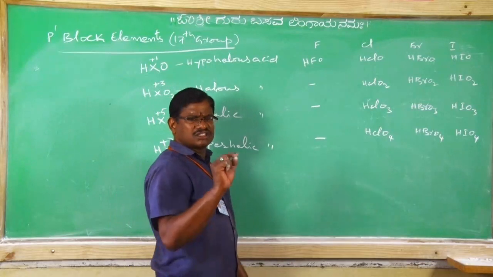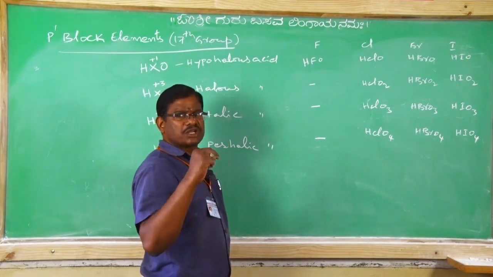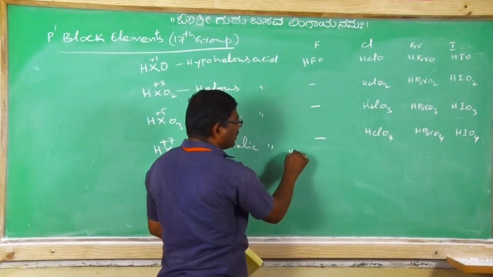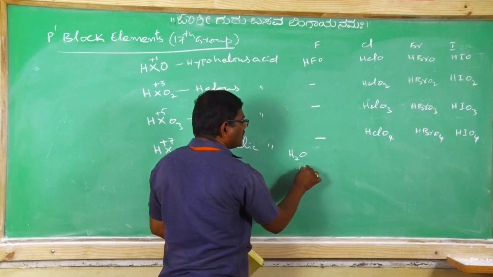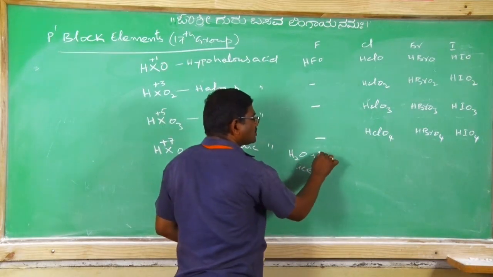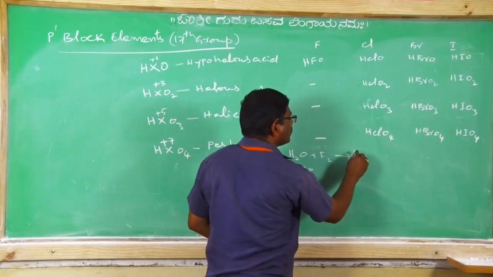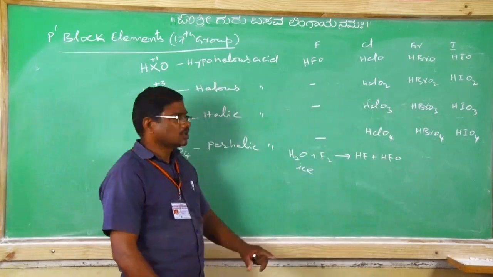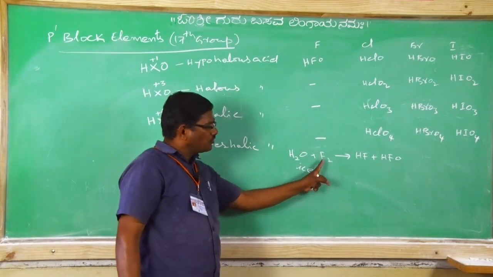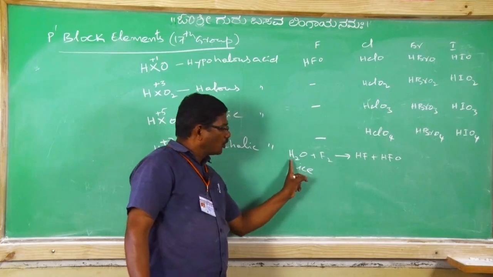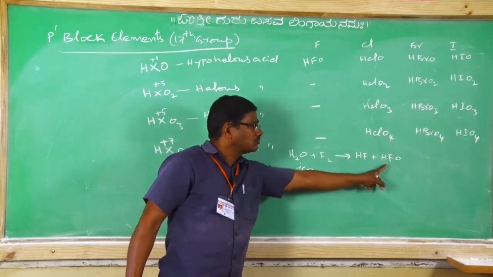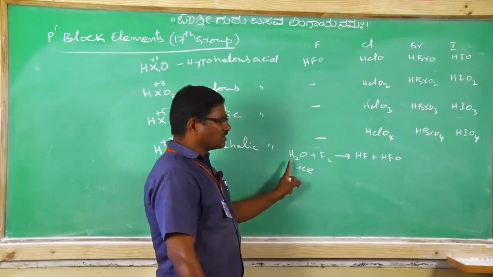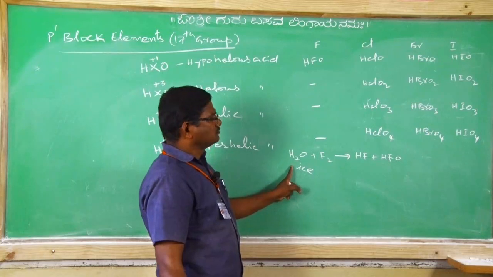Then one after one, just one preparation. If any special property is there, that property let us see here. HFO is prepared when ice cold water reacts with fluorine to give HF with the HFO. Clear? Here H plus goes with one of the fluorine as HF, then OH minus from water goes with another fluorine atom to give HOF or HFO. So with ice water only, you have to remember.